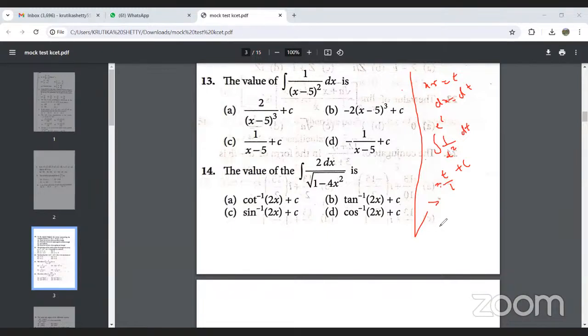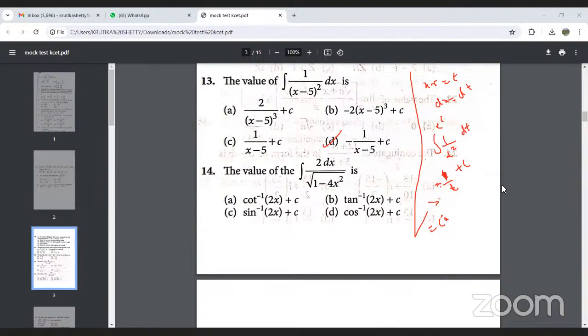So the final answer will be minus 1 upon x minus 5 plus c. Option D will be the right answer.